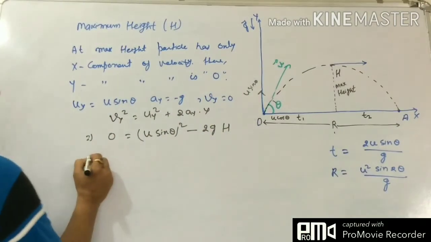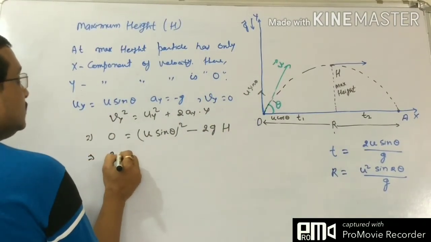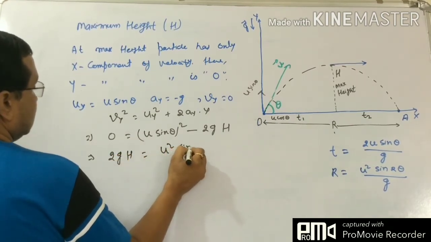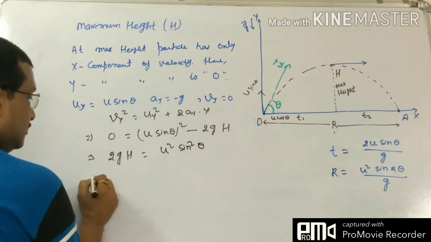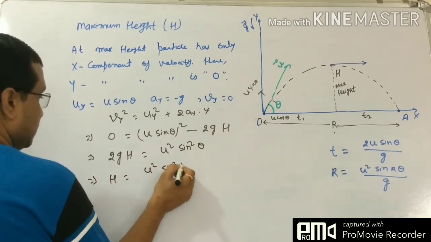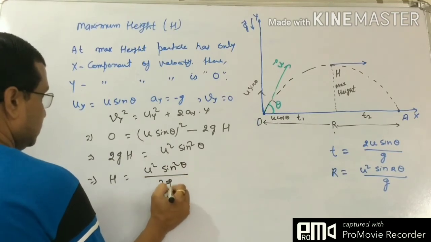It is easy from here: 2gh equals u square sin square theta. So h equals u square sin square theta by 2g.